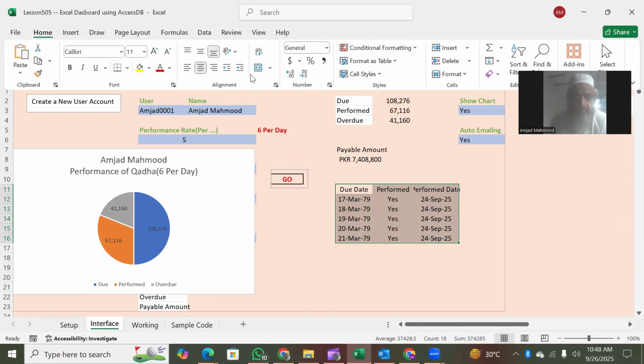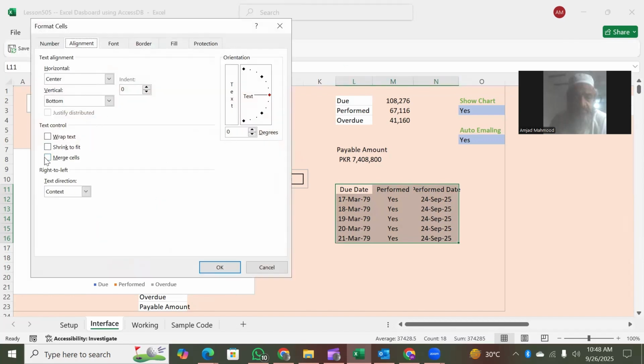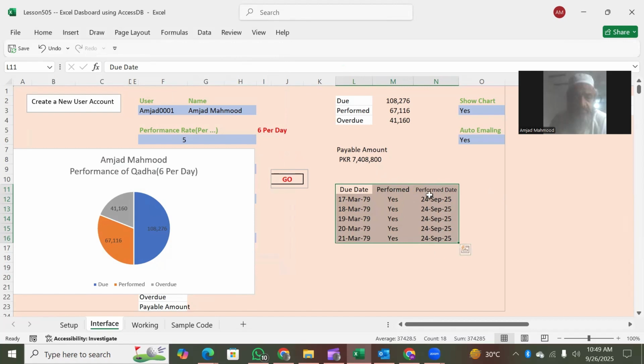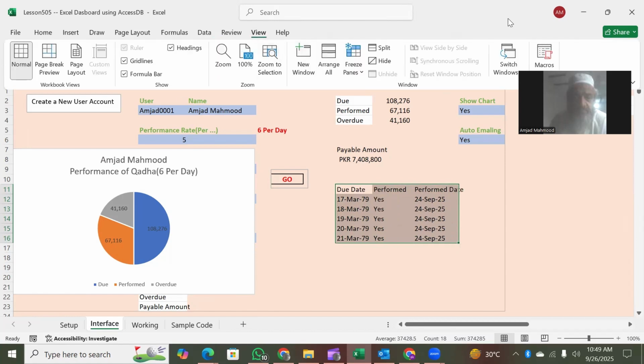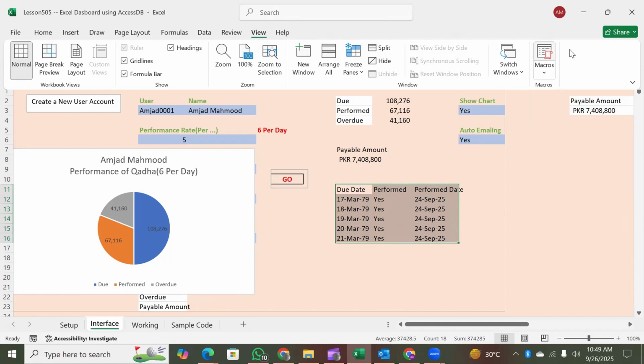Also, you can say that you want a certain thing like shrink to fit. This will impact the perform day column. If the text is increasing, instead of increasing the width of the column, you can decide to shrink it to fit. Otherwise, there will be no impact on the other things. So these two things have to be done automatically. Let me undo here, Control Z, to find out what the code is to do all this. So what we do is that we record the macro. Let me record the macro.